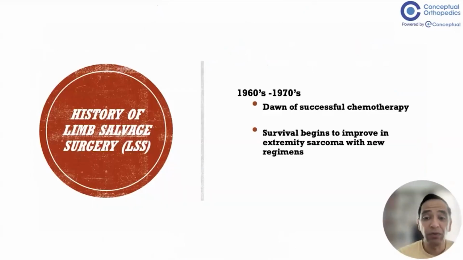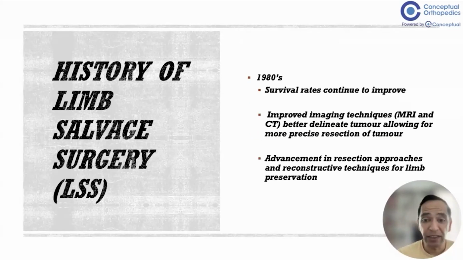Then came the era between the 1960s and 70s, where chemotherapy was introduced and the survival of patients with these tumors began to improve. Then in the 1980s, survival continued to improve, and there was improvement in imaging modalities such as MRI and CT scan that gave us a better impression of the tumor and the margins, and we were able to resect the tumor with better margins. This led to advancement in resection approaches and reconstruction techniques for limb preservation.